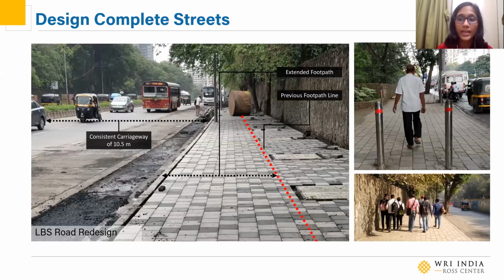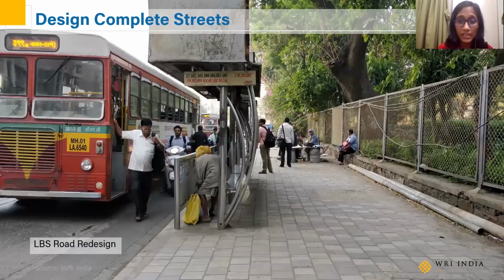And this is how the edge of LBS looks today. Wide, easily usable, and a space that invites people to walk on it. Even where there are bus stops, they are located in such a way that they don't obstruct pedestrian movement, and users traveling on different modes don't come into conflict with each other. Our 4th module on redesigning streets, which is coming up in 2 weeks, will actually take this up in more detail.